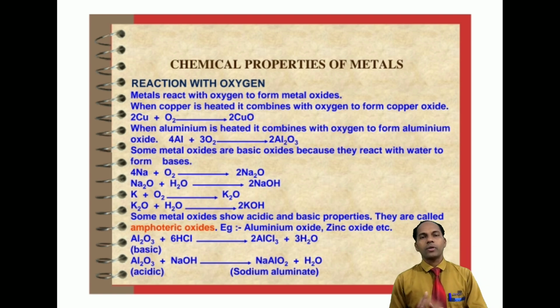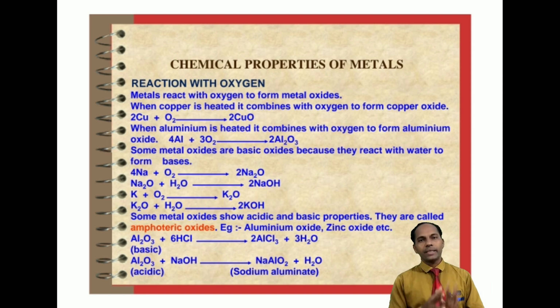When aluminum oxide reacts with acid, it produces salt and water, because we know when acid reacts with base, it will produce salt and water from a neutralization reaction.